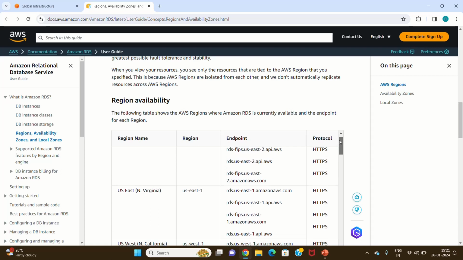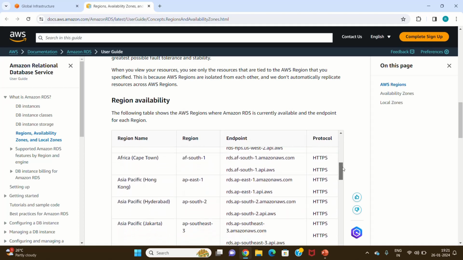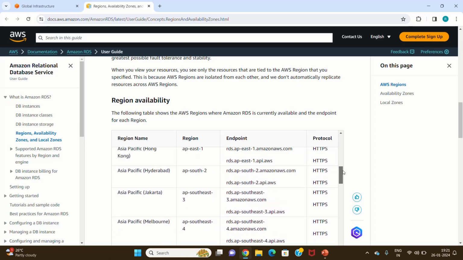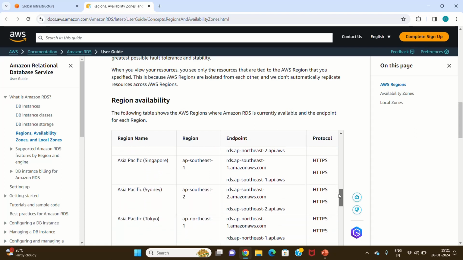Let's see what the region names and region codes are. I have mentioned here that US East Ohio is the region name, and US East 2 is the region code. Similarly, for Mumbai it's AP South 1, and Hyderabad is AP South 2. Singapore is AP Southeast 1, and Sydney is AP Southeast 2. These are all region codes.